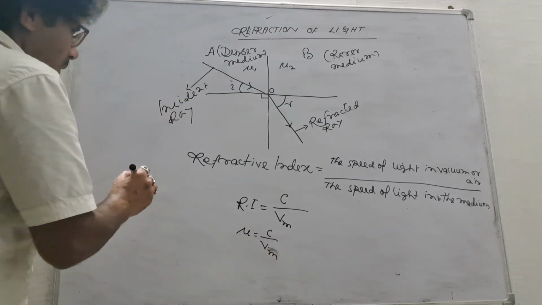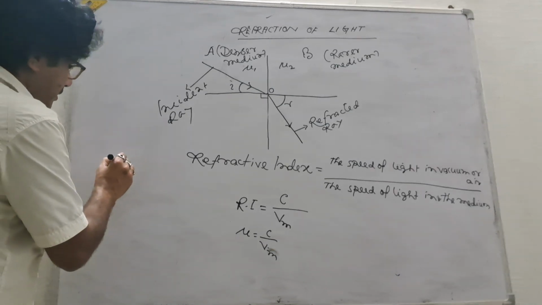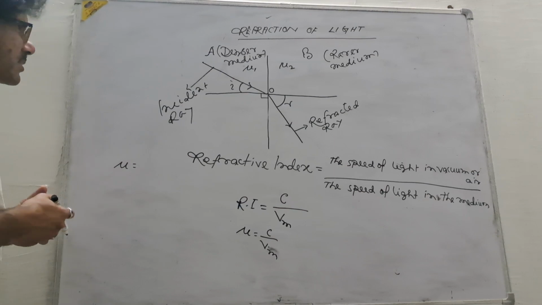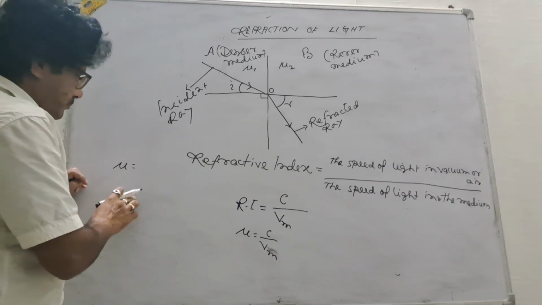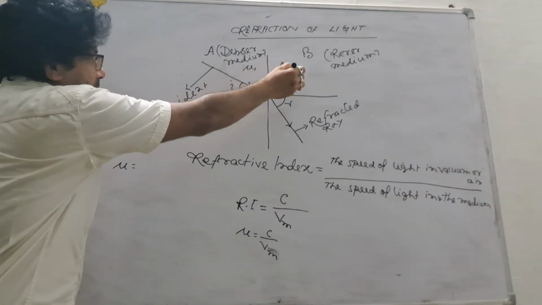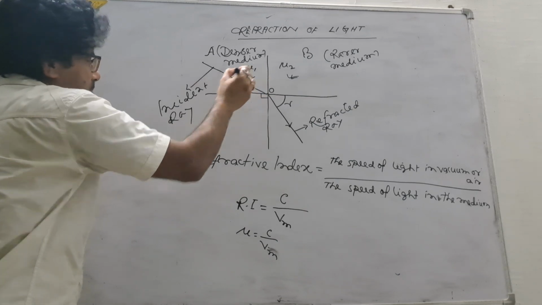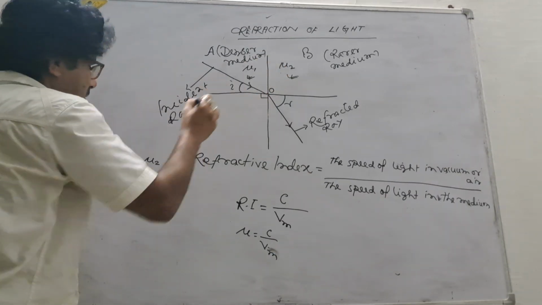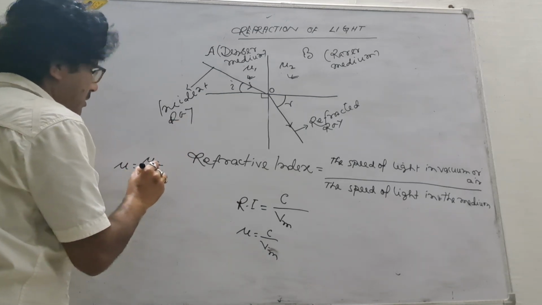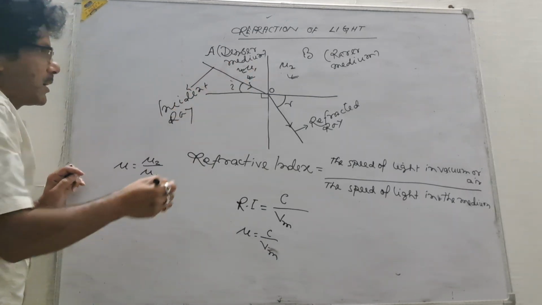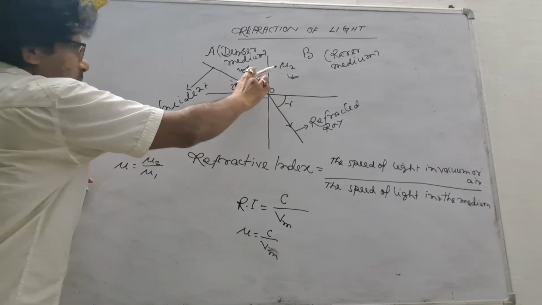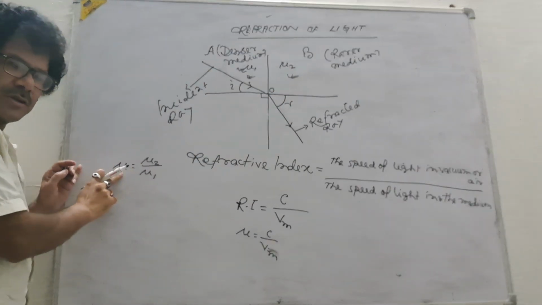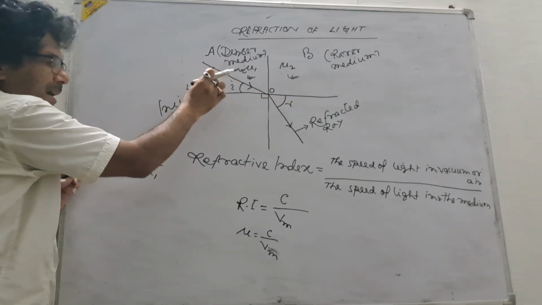Okay. And now one thing you have seen, that refractive index of this medium with respect to this medium means refractive index of this medium divided by refractive index of this medium. Refractive index of this medium with respect to this medium means mu2 by mu1. Mu is the refractive index of this medium with respect to this medium.